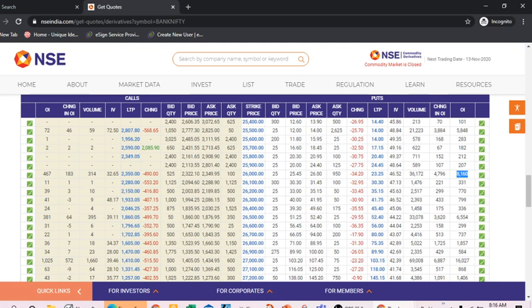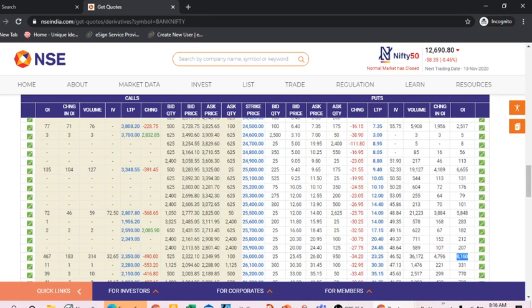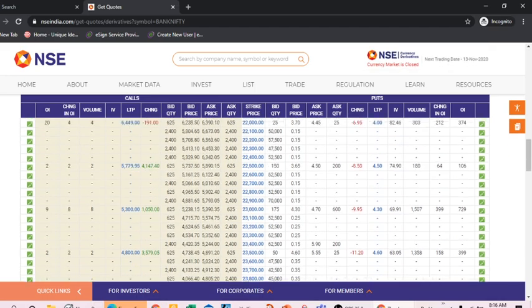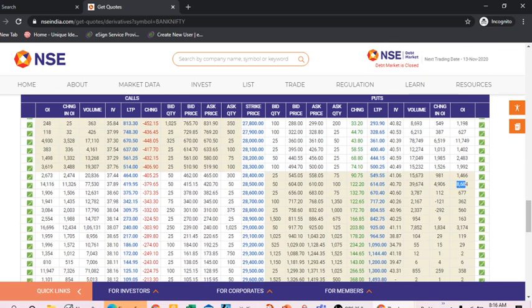So these are the in the money contracts which are coming here: 25,500 put options, 25,000 put options. So we find here 28,000 put option, 28,500 put option, 28,500 put options. So if we go to the in the money side, the same condition is there.